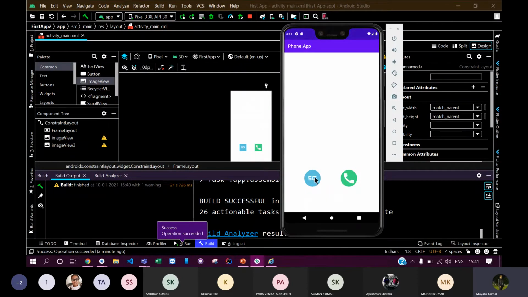But I would recommend you to use these icons because, as I've just told you earlier, the clearness of your icon depends on the device on which your app is running. If the device is small, the icon look might be different compared to a device of different size. So I would recommend you to use these icons that are provided from here itself. But it's all up to you as you like. So this was the icons part.